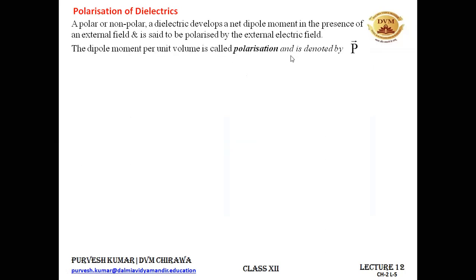Okay, so that dipole moment, if you divide by the volume of the specimen, you will get a quantity that is known as polarization, and it is denoted by capital P. All right, so the dipole moment is developed in a dielectric when it is placed in some external electric field.